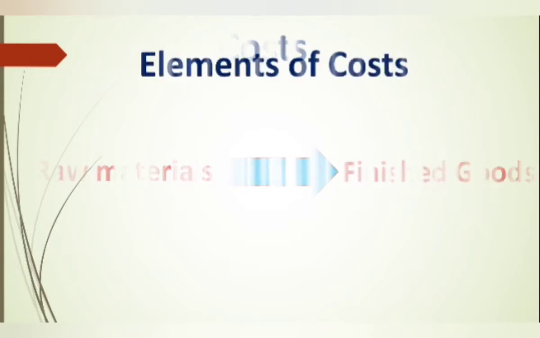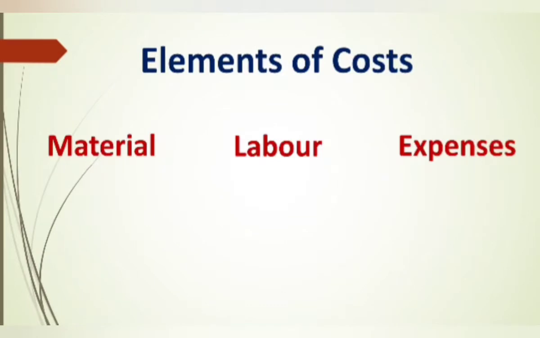Next we can see the elements of cost. Material may be in raw or processed form. It is of two types, direct material and indirect material. Whereas labor is for the conversion of raw material into finished goods; human effort is required. Such human effort we call labor. Then again the labor is further divided into direct labor and indirect labor. Then we can see the expenses. All the costs other than material and labor are termed as expenses. Expenses can also be direct expenses and indirect expenses.